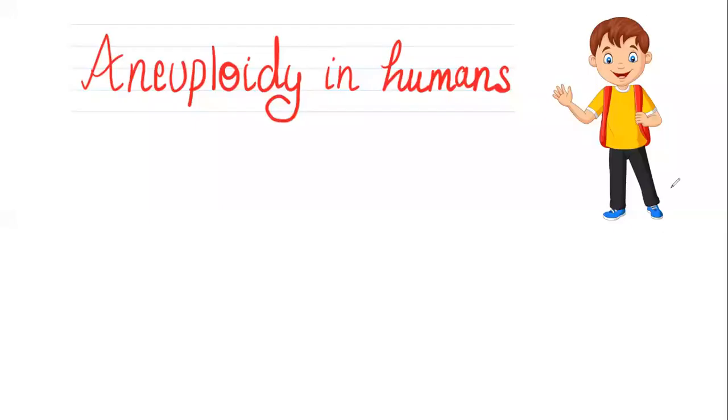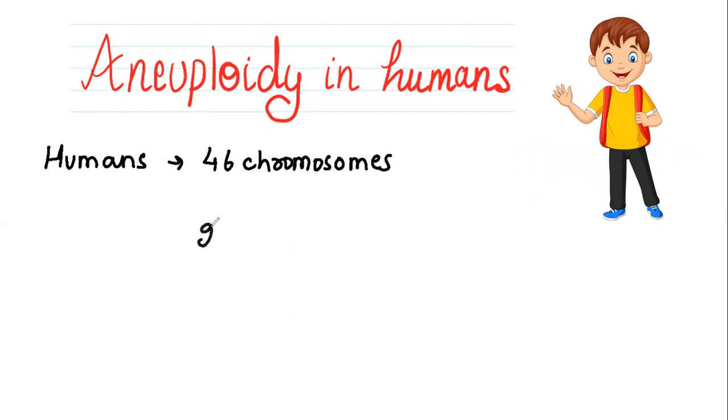First of all, we'll discuss aneuploidy in humans. We know that in humans there are 46 chromosomes, or we can say that there are 23 pairs of chromosomes.